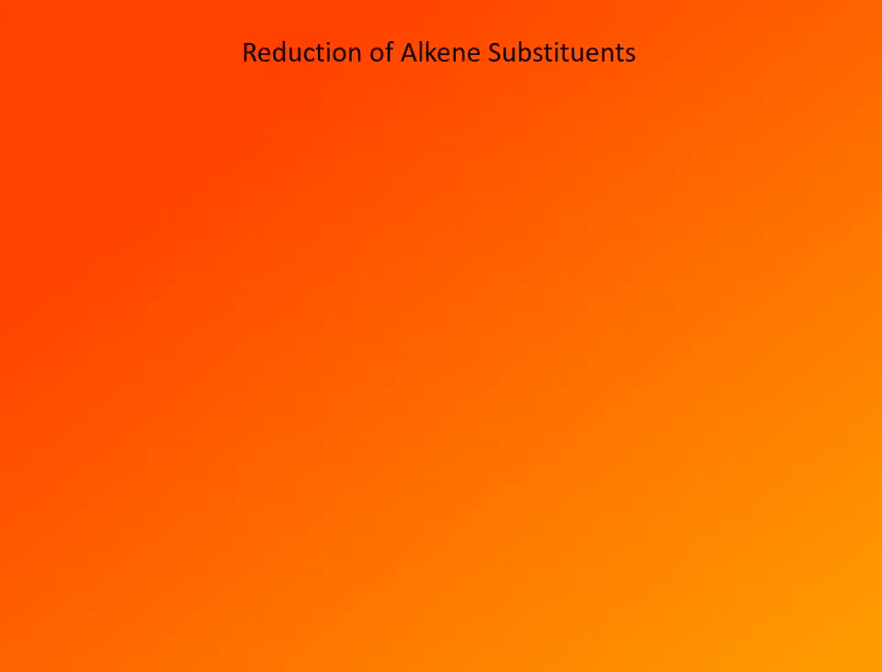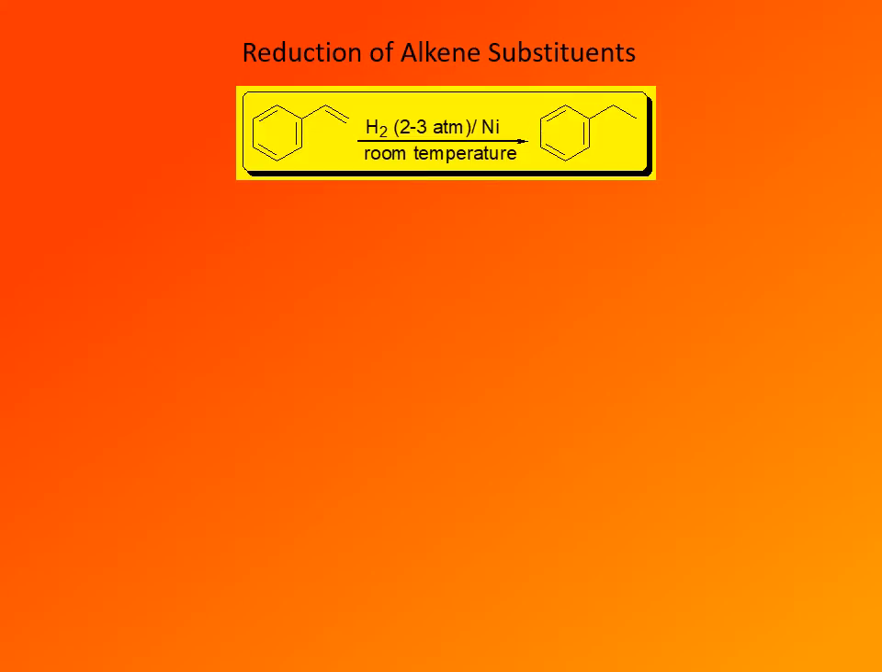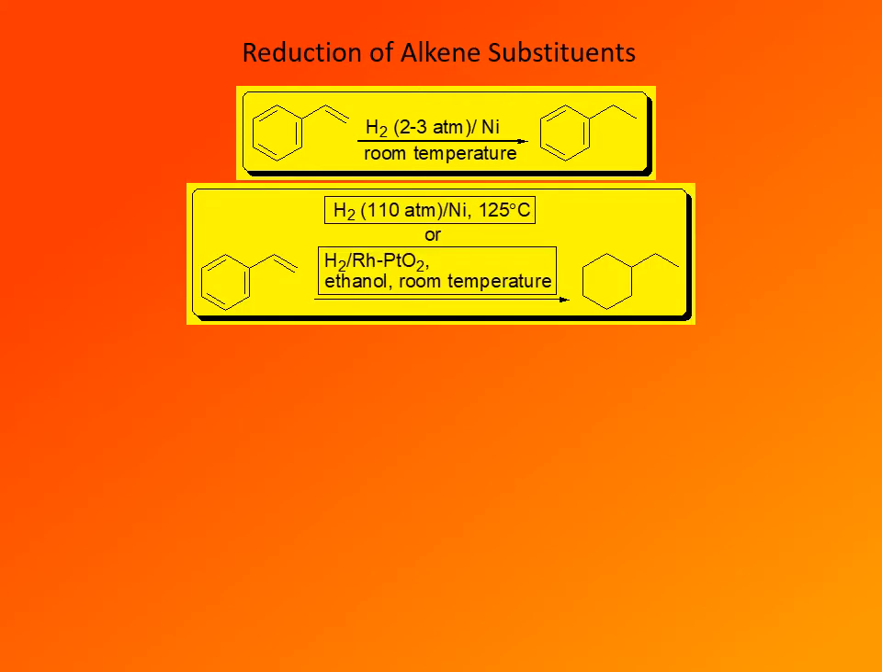Alkene substituents on a benzene ring can be readily reduced under catalytic hydrogenation conditions. A typical catalytic hydrogenation reagent that is not very vigorous, such as nickel, reduces the alkene side chain but does not affect the benzene ring. So in this case, the benzene ring is left intact. Under more vigorous conditions, we can also accomplish reduction of the benzene ring. More vigorous conditions involve either use of a nickel catalyst at high temperature and high pressure of hydrogen, or use of a mixture of rhodium and platinum catalyst in ethanol. That is a much more vigorous catalyst and will reduce the benzene ring even at room temperature.